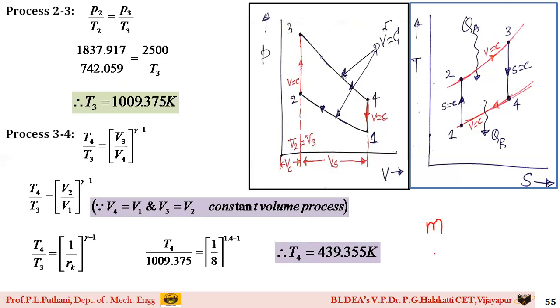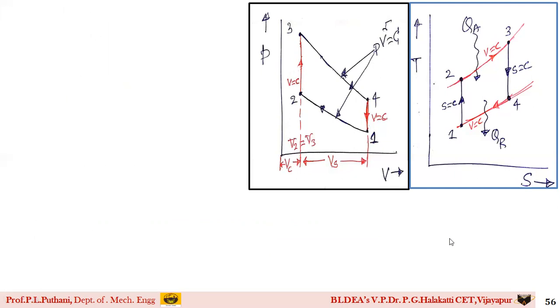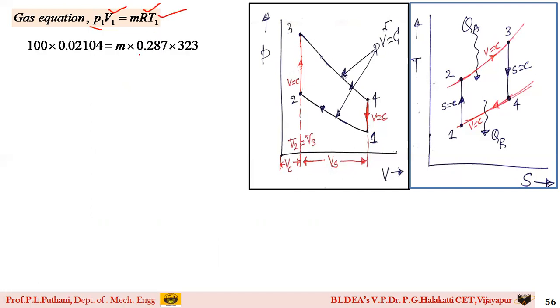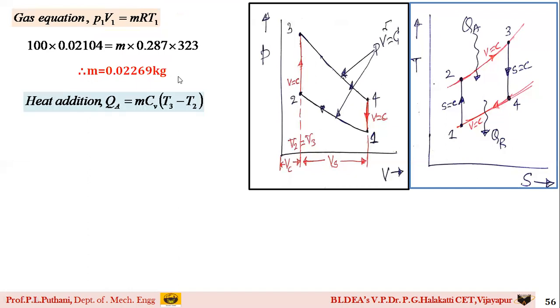So we calculate this mass of air m using our gas equation which we have studied in our previous classes. That is PV is equal to mRT, that is P1 V1 is equal to mRT1. So already you know these values. P1 is given in the question, V1 you have calculated, R for air is 0.287, T1 is given in the question. I can find the value of m, and the value of m is 0.02269 kg.